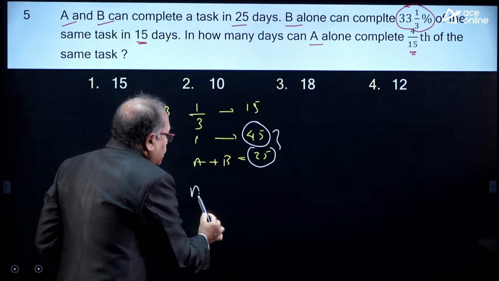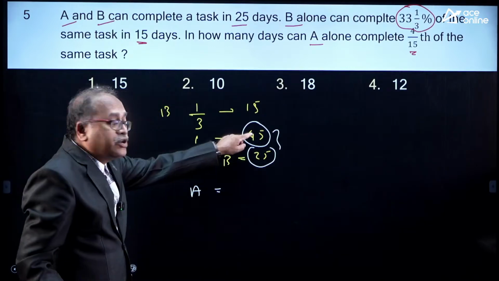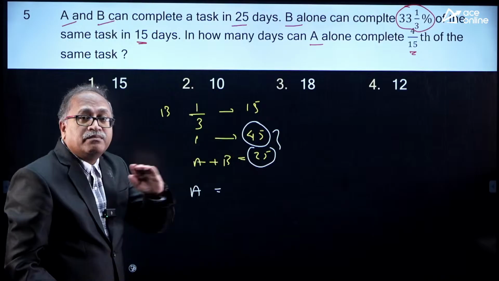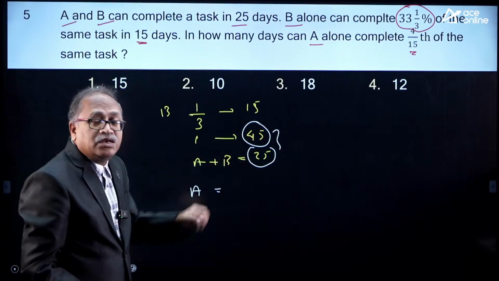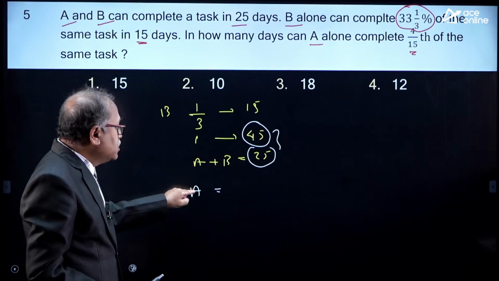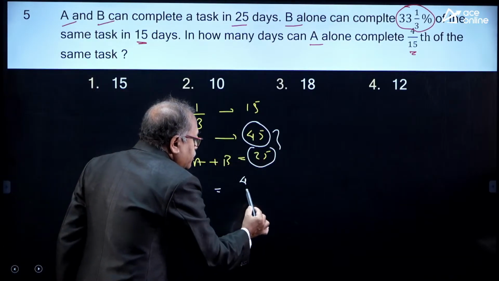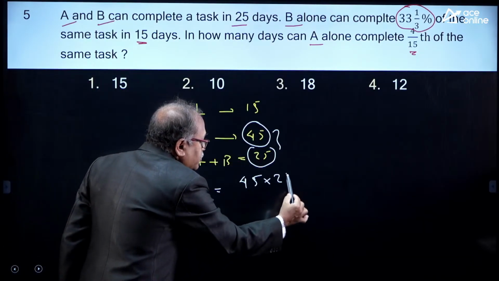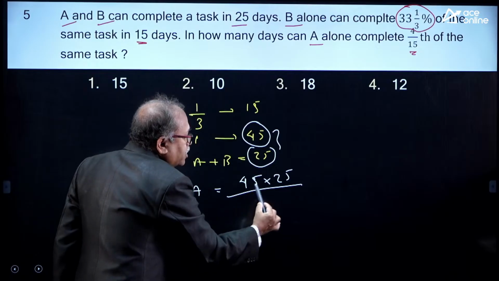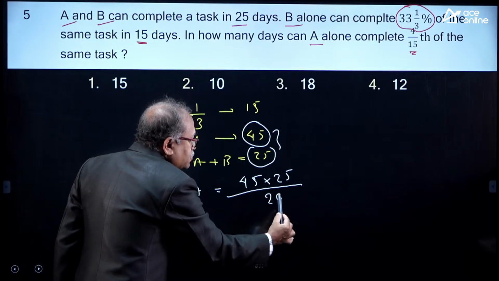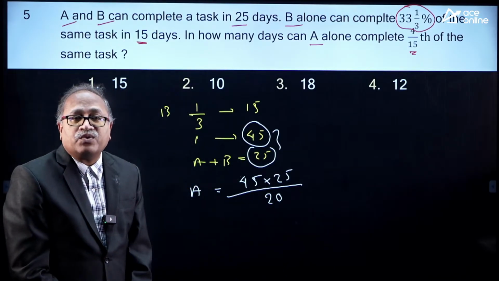So, A alone will be 45 into 25 divided by 45 minus 25, that is 20. This is a standard formula.